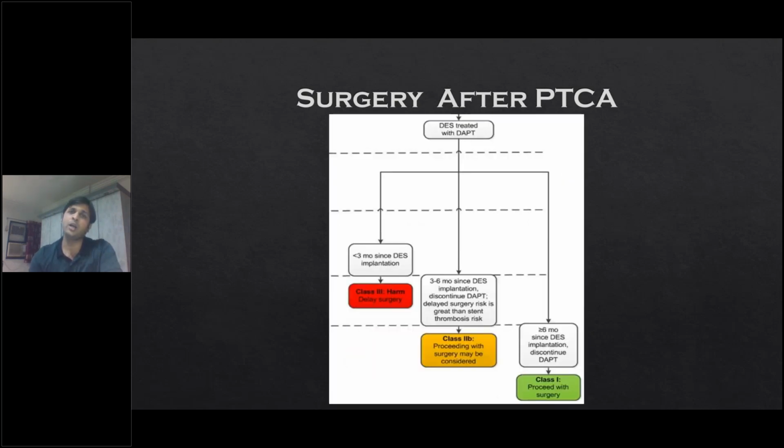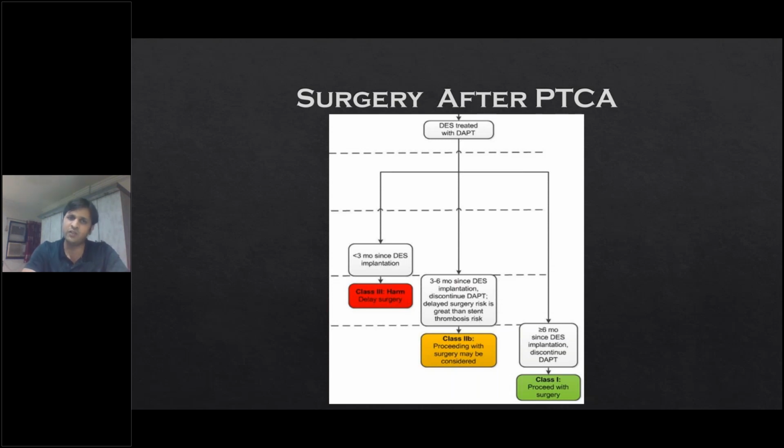So what if the patient has a drug-eluting stent? Drug-eluting stents are more thrombogenic, so they have a very high thrombotic potential if antiplatelets are stopped. If the patient is less than 3 months from post-PTCA for a drug-eluting stent, definitely the antiplatelets cannot be stopped, and you should defer the surgery as much as possible. For an emergency, again, you can go ahead with surgery after explaining to the patient the possible risk of bleeding and the possible risk of stent thrombosis on stopping the dual antiplatelet.